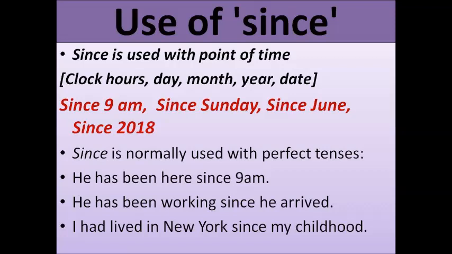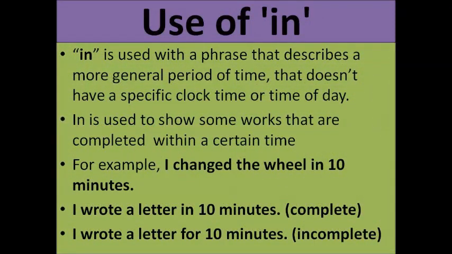Here, I had lived in Newark since my childhood. With the past perfect structure also, since has been used. My childhood is the point of time, right? Childhood is not a period of time, it can be exactly located, so it is a point of time. So we use since with point of time: with clock hours, day, month, year and a particular date.